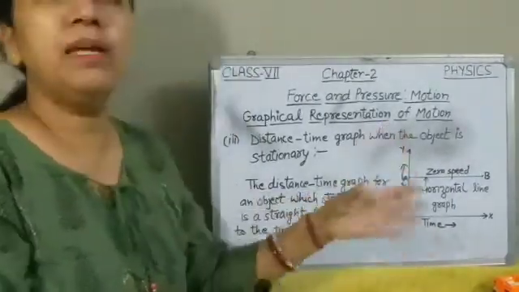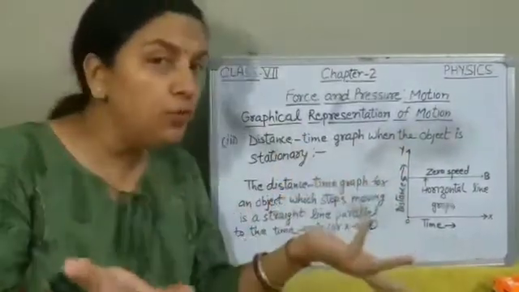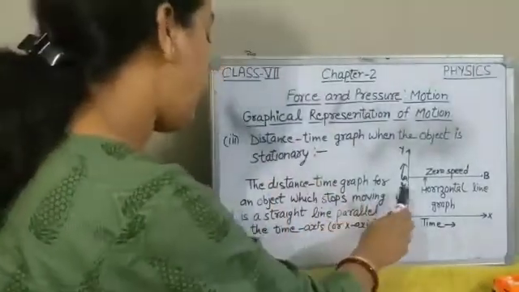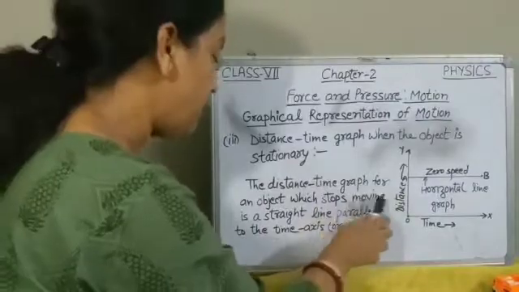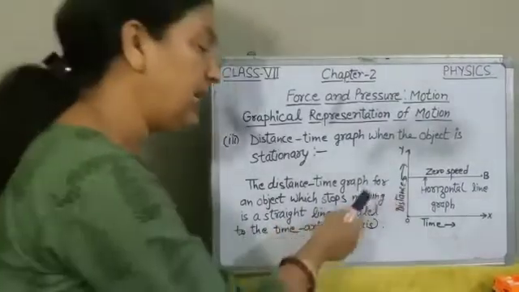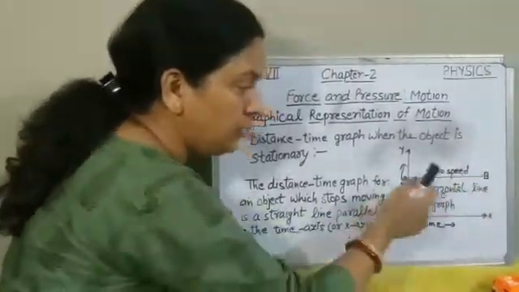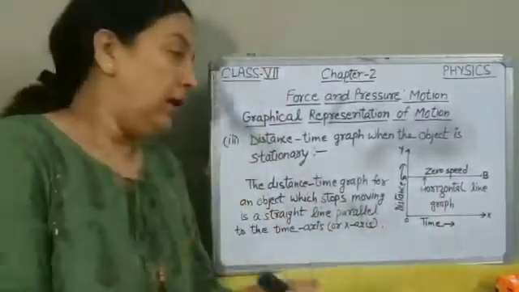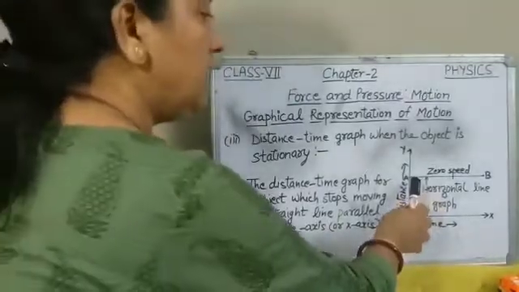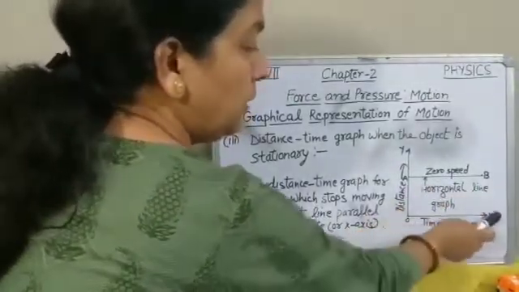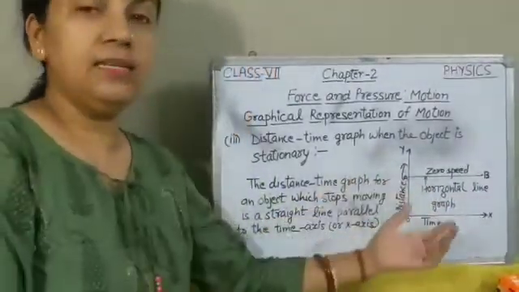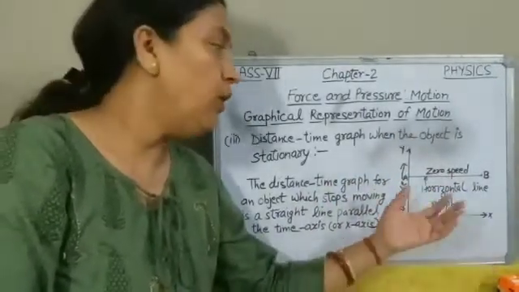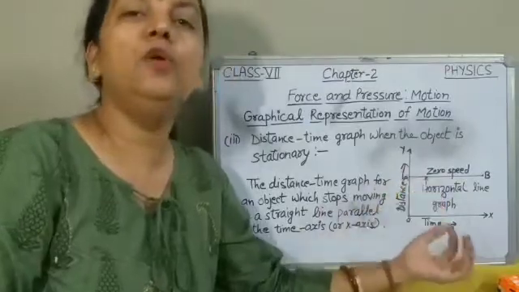The distance remains same because object is not moving now. So the distance time graph for an object which stops moving is a straight line parallel to the time axis, or we can say x-axis. A straight line parallel to the time axis tells us that object has become stationary or object has a zero speed.